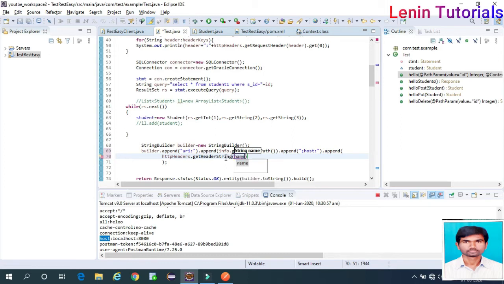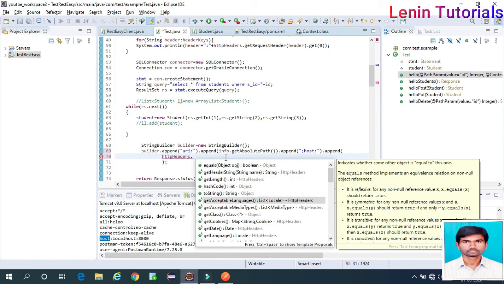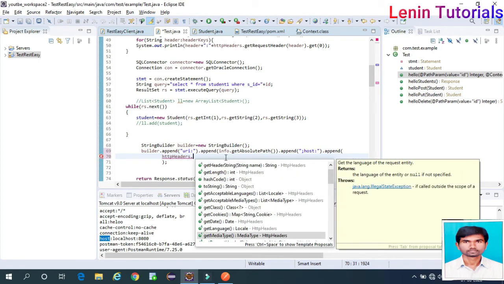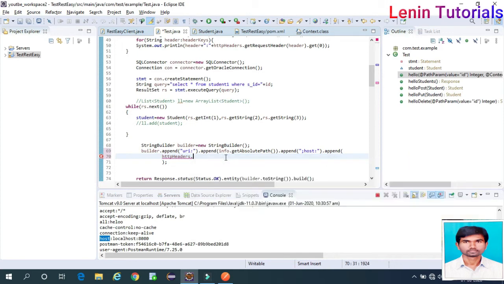Get header name. Sorry, get test code, get access, get cookies, get date, get language. We'll see get date on the header plus date, right?